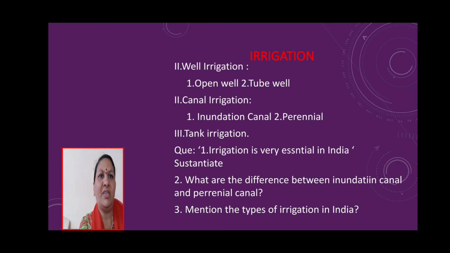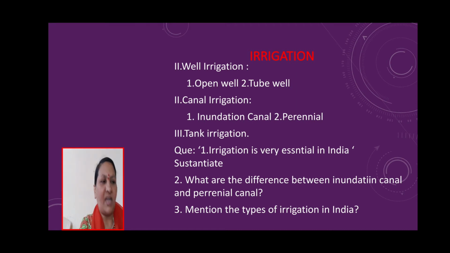The needs of irrigation are: first, agriculture purposes. Second, doubtful monsoon rainfall. Third, some crops require a large amount of water, for example, rice and sugarcane.